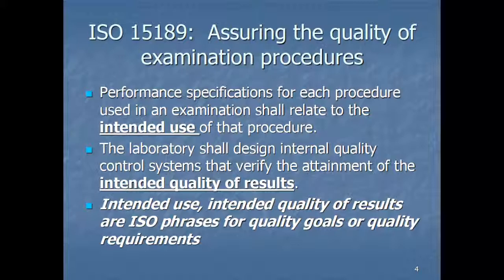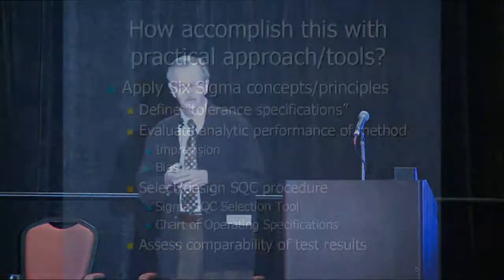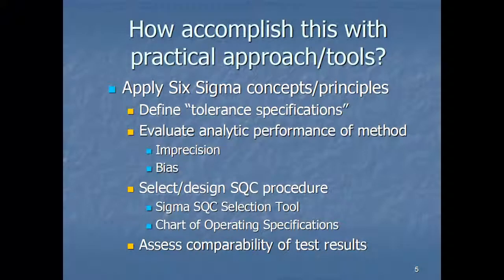So this is a real limitation of practices in US laboratories. And at some point, we need to get tuned in to what is necessary to really provide good quality testing results. So how can you accomplish this kind of design or selection of control procedures?